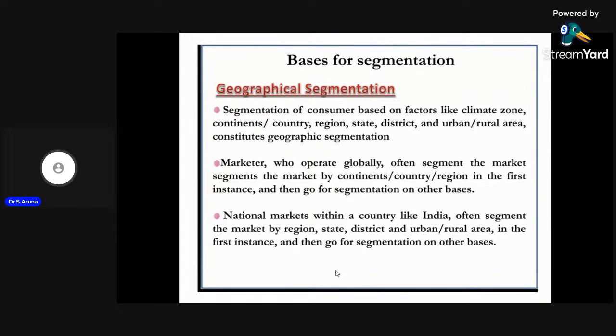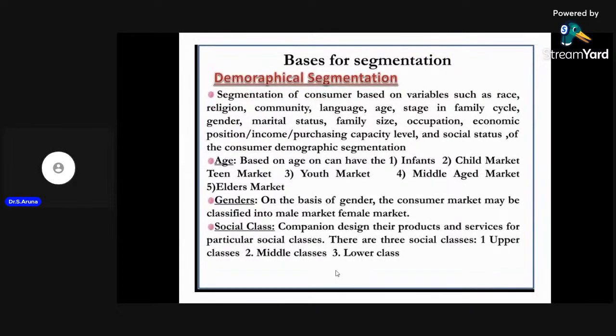Like people living in India, they may be from the north, south, east or west. Each and every one has differences of thought and opinion about each product. Some will prefer some products, while others may not choose them. This is called geographic segmentation. We segregate our product based on country wise, region wise, state wise, and district wise. And the second sort of segmentation is where we divide the market on a demographic basis.